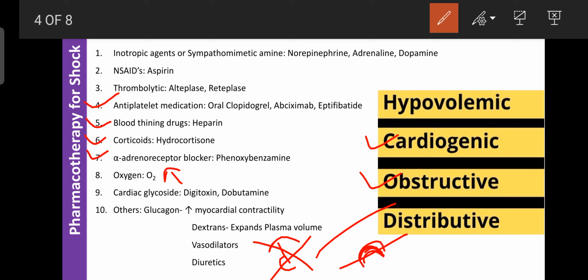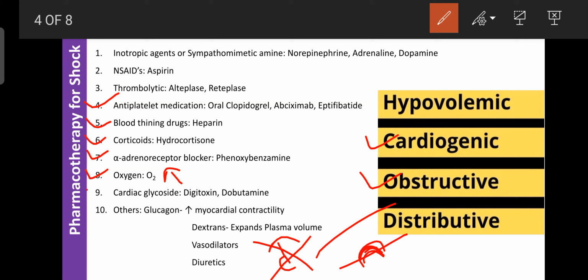Next one is the oxygen supply. Shock is nothing but a decrease in oxygen supply to the vital organs, so administration of artificial oxygen is also helpful and commonly used for the treatment of shock. By improving oxygen circulation through artificial or any other form, where you can give external oxygen to the patient, the oxygen level in the patient's body increases, and then the patient is free from the shock.